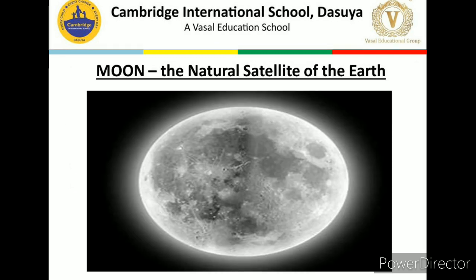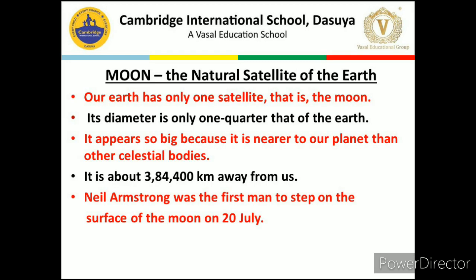Moon is the natural satellite of the earth. You can see in this image also. Our earth has only one satellite, that is the moon, and its diameter is only 1/4 that of the earth. It appears so big because it is nearer to our planet than any other celestial bodies. It is about 3,84,400 km away from us.